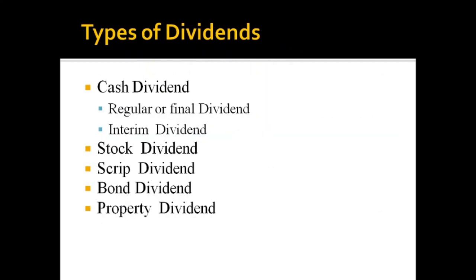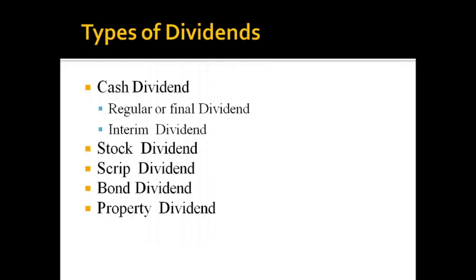Now we can move on to the different types of dividend. There are cash dividends, stock dividend, scrip dividend, bond dividend, property dividend. The first and important one is cash dividend. In cash dividend, normally the dividend that should be distributed to shareholders is distributed in the form of cash, and it can be paid in two ways. There are regular or final dividend and interim dividend.